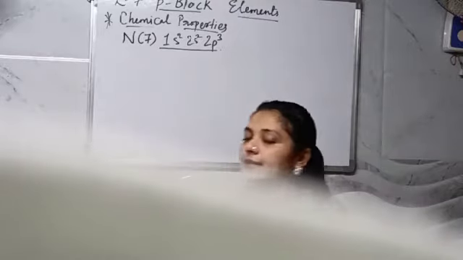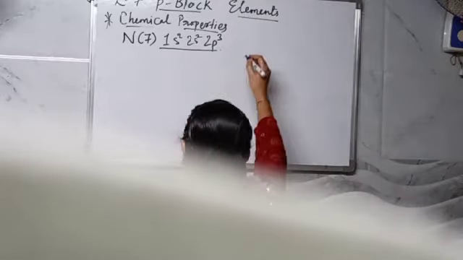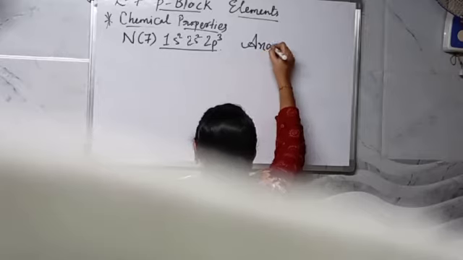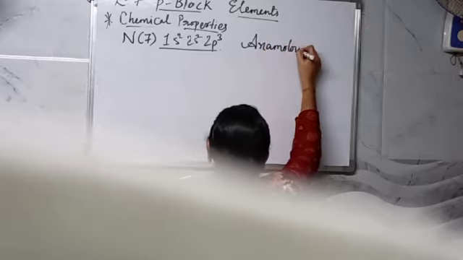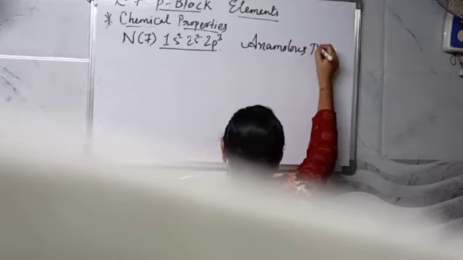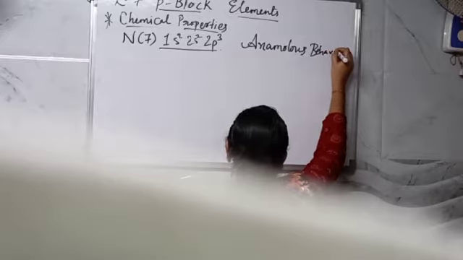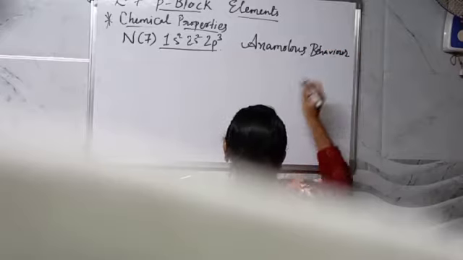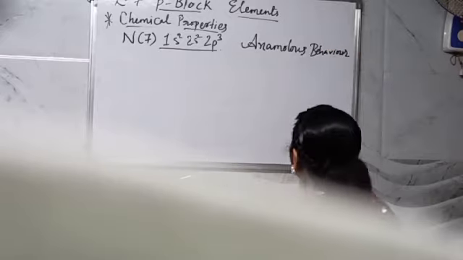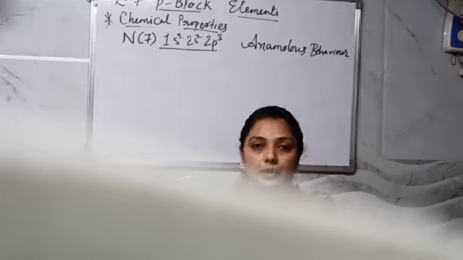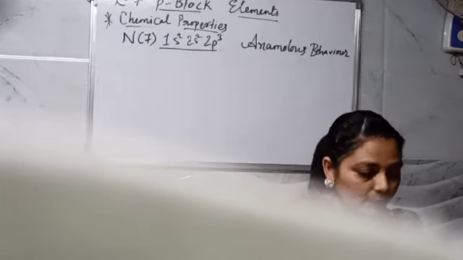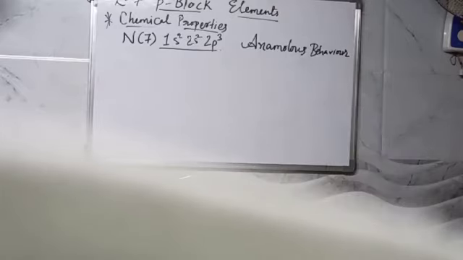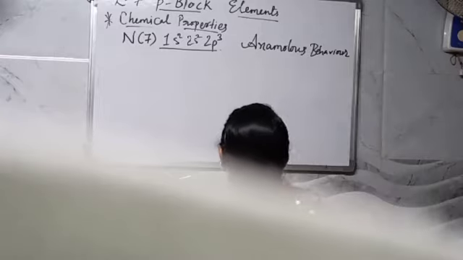So nitrogen is having anomalous behavior. It is showing a different kind of behavior over here, dear students. First of all, let me tell you the anomalous behavior.